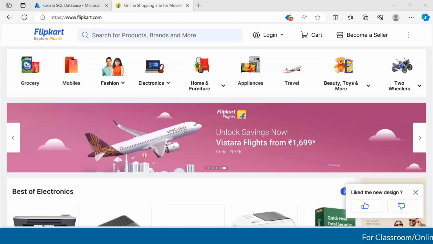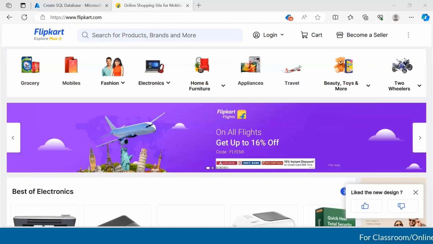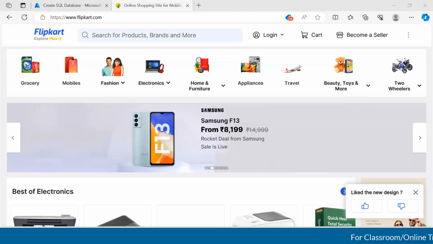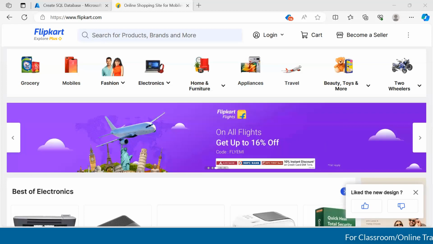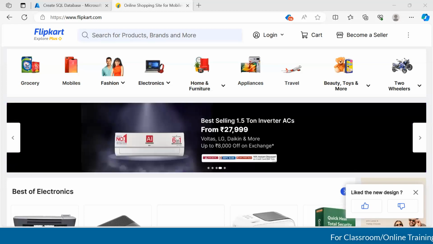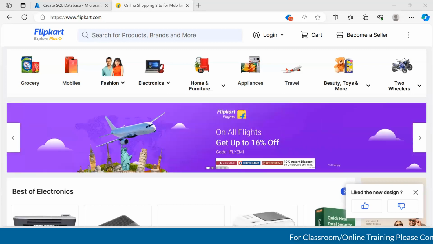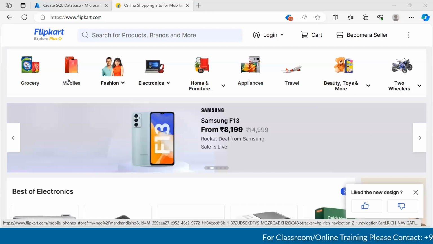The answer is no. Flipkart.com is such a massive website. We need hundreds of people to work on it, and we need a pretty good hierarchy, right? The management hierarchy as well, to consolidate different modules that various different development teams work on. Let me explain in a very detailed manner. Grocery has one module, and then mobiles has another module, fashion, and so on.